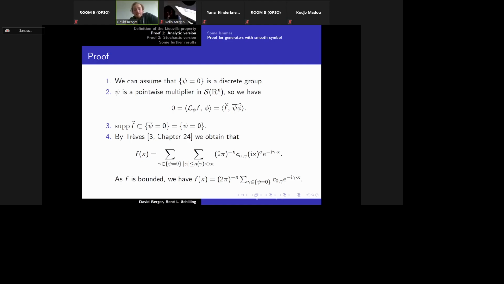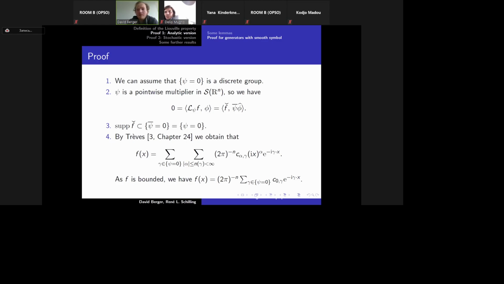This implies that the support of the inverse Fourier transform is contained in the zero set of the complex conjugate of psi, and especially the zero set of the complex conjugate of psi and the zero set of psi are equal. So we obtain that this is also contained in the zero set of psi.